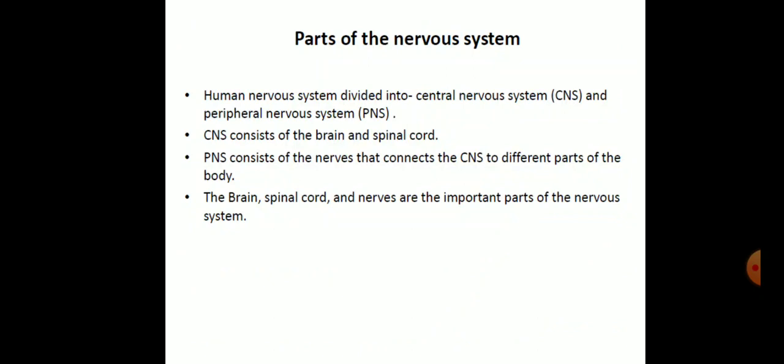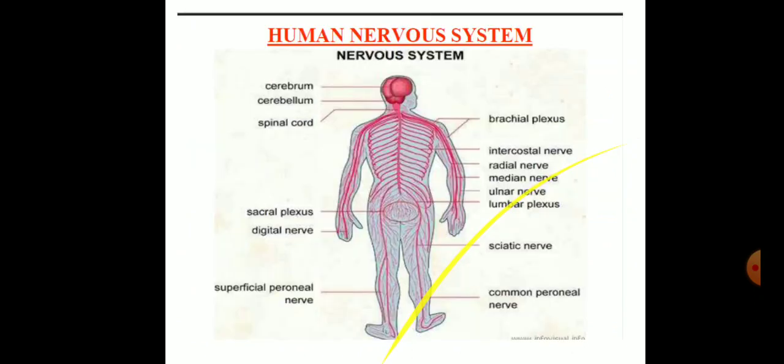See, when we are talking about the nervous system, man stands unique and supreme in the living world. This supremacy is due to a highly well-developed brain. The nervous system of all vertebrates, including man, is made up of nerve cells called neurons and supporting cells. When we are talking about the parts of the nervous system, it has three basic components, namely central nervous system, peripheral nervous system and autonomic nervous system.